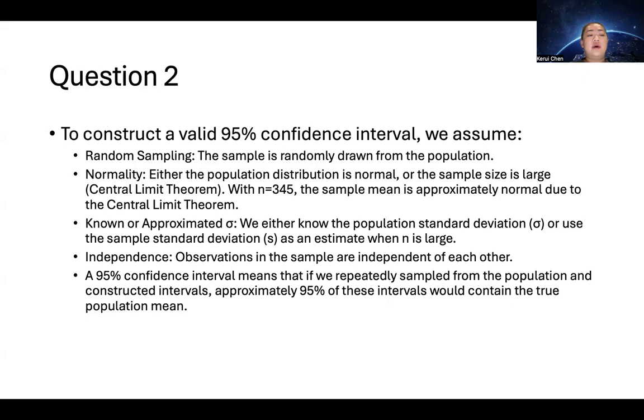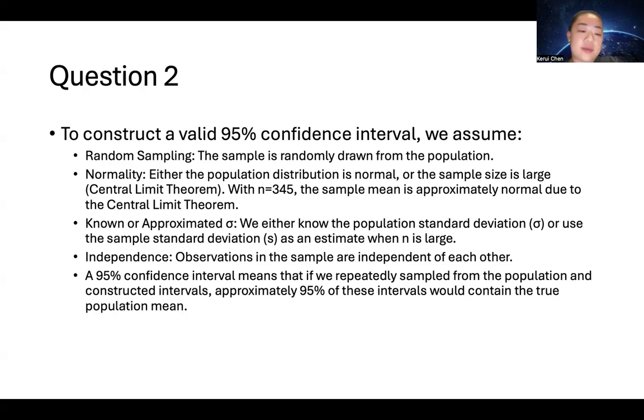For question 2, to explain the 95% confidence interval, we assume that the sample is coming from random sampling. It's randomly drawn from the population. For normality, we believe that either the population distribution is normal or the sample size is large, with the sample size equal to 345. The sample mean is approximately normal due to the central limit theorem.